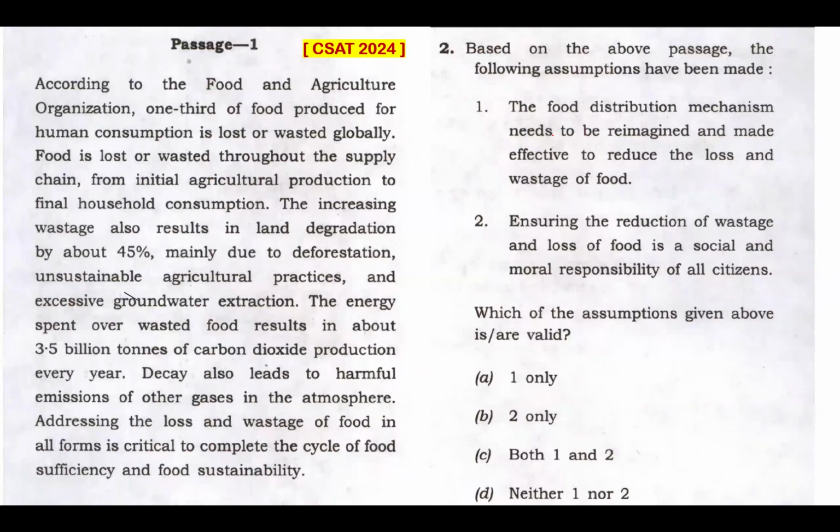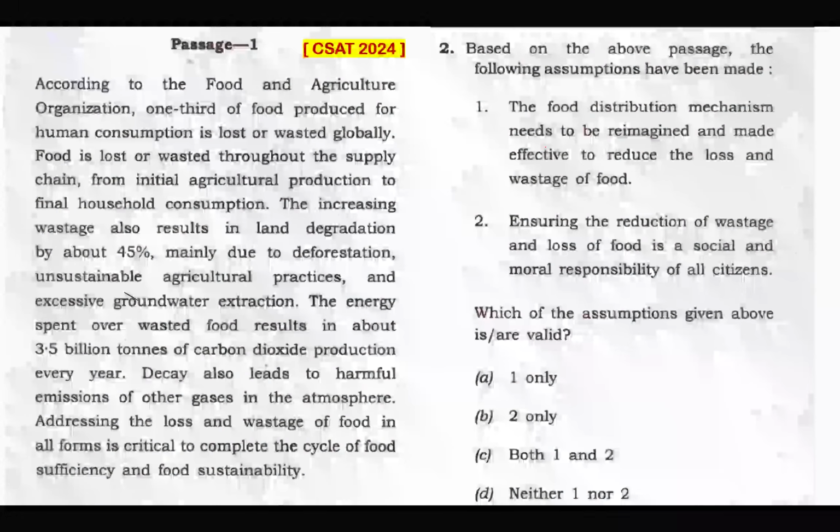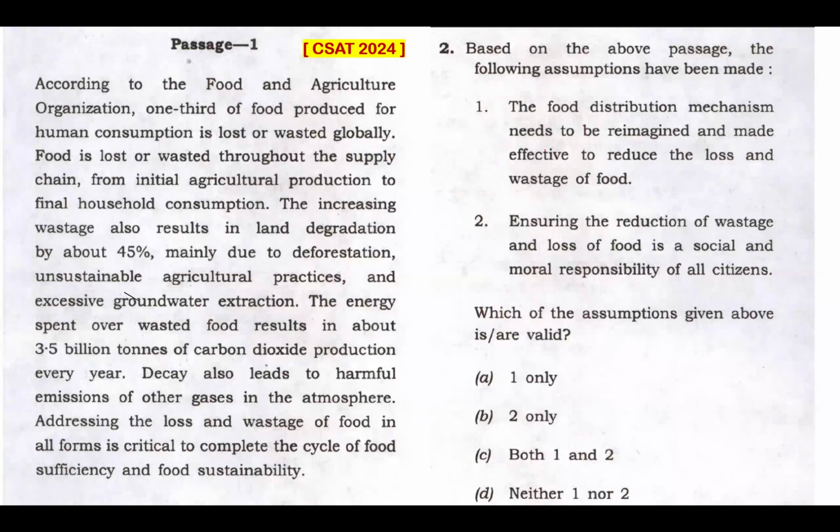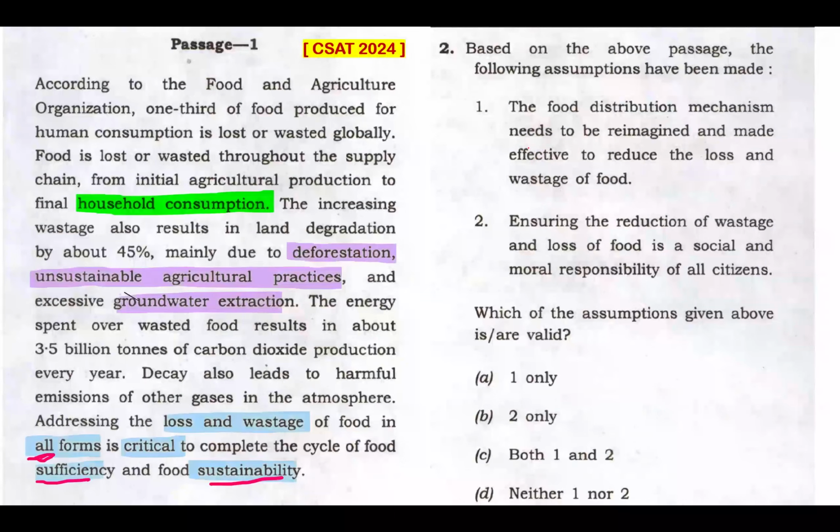The food distribution mechanism needs to be reimagined and made effective to reduce the loss and wastage of food. Well, this passage primarily focuses on the loss and wastage of food, its impact on environment and human beings. There are a lot of things mentioned in this passage which reaffirm that statement 1 can be assumed from this passage.